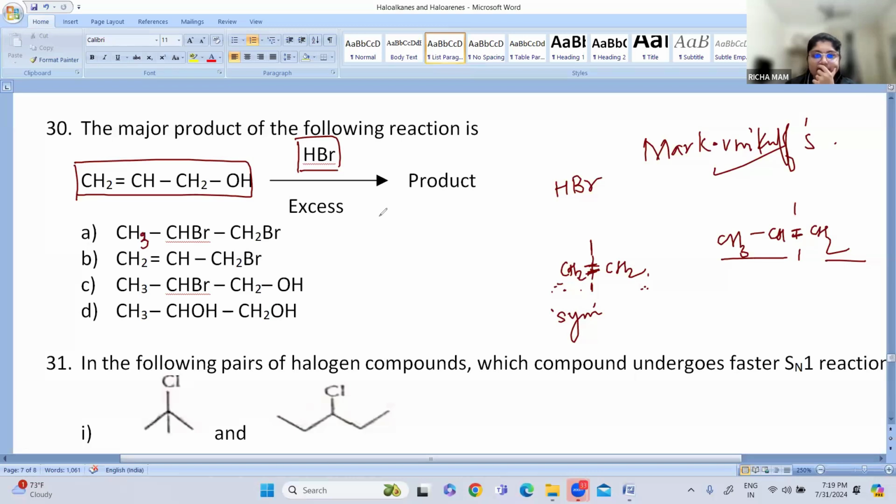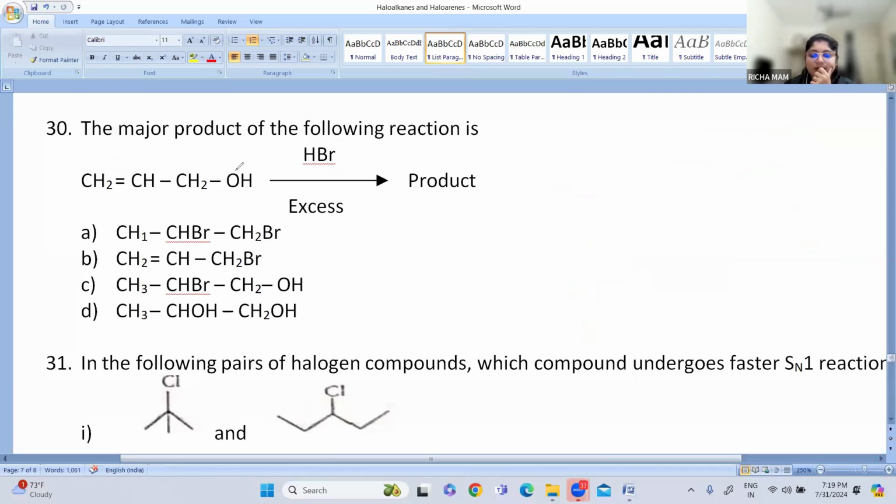So let us write the reaction. On either side of the carbon, what will be the possibility? Here the negative part will be added to the carbon with the least number of hydrogen atoms, and the hydrogen will be added to the carbon with more hydrogen atoms.